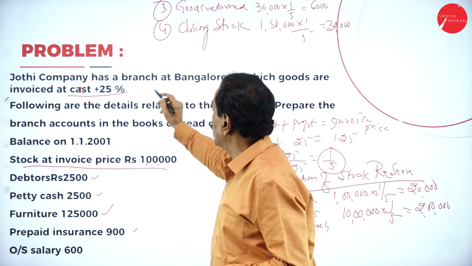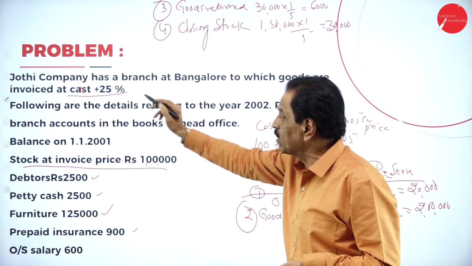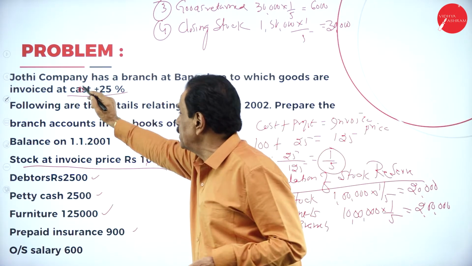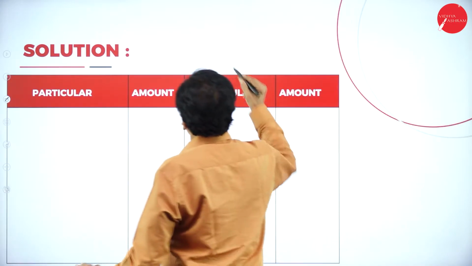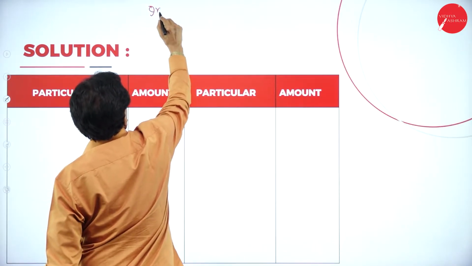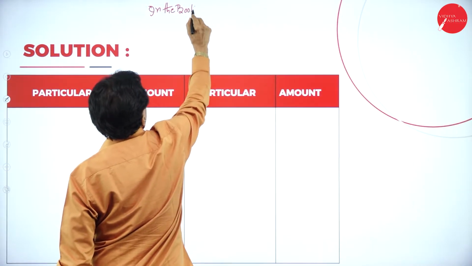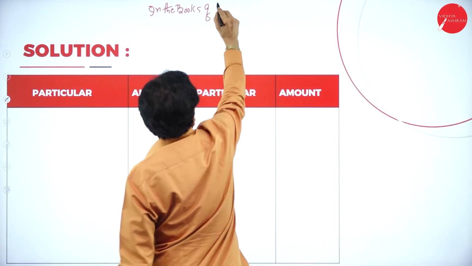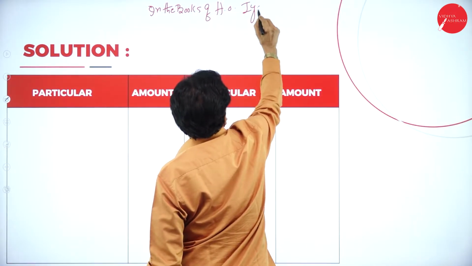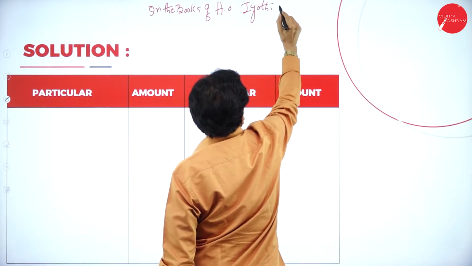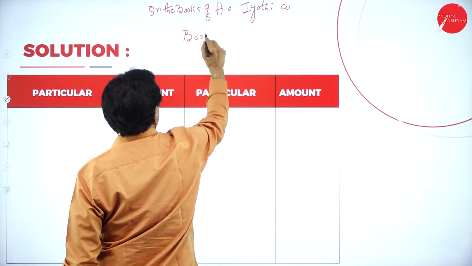So Jyoti company has a branch at Bangalore. In the books of head office, Jyoti Limited, Bangalore branch account.